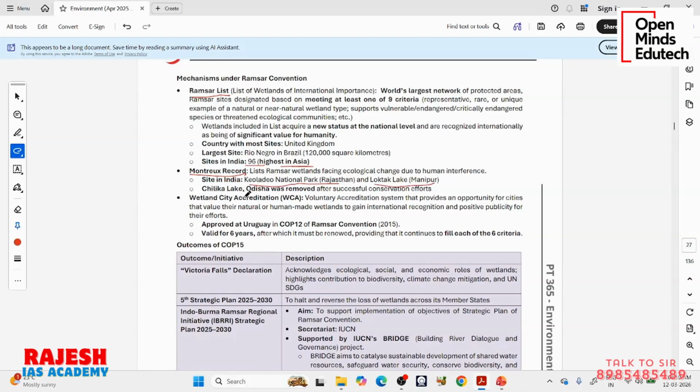In the past, Chilka Lake in Odisha was also added, but it was removed because we made some efforts and they have given good results.